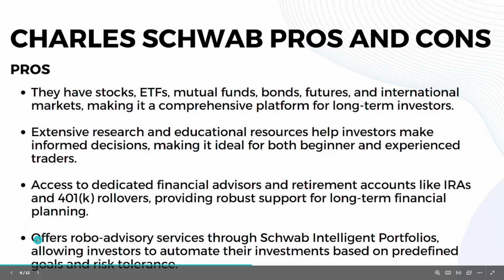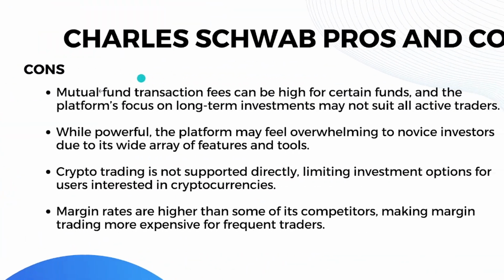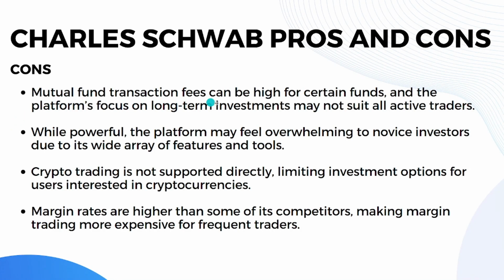And lastly, they offer robo-advisory services through Schwab Intelligent Portfolios, allowing investors to automate their investments based on predefined goals and risk tolerance. So that's it for the pros. When it comes to cons, the mutual fund transaction fees can be high for certain funds, and the platform's focus on long-term investments may not suit all active traders.